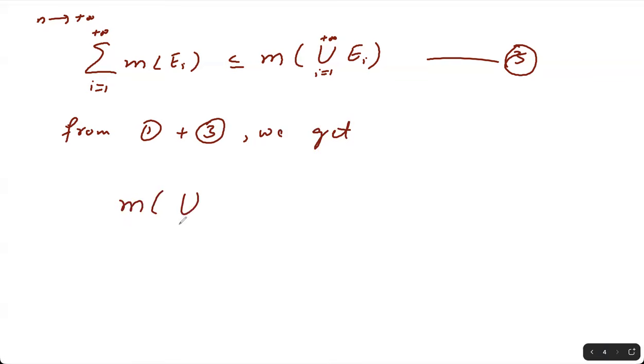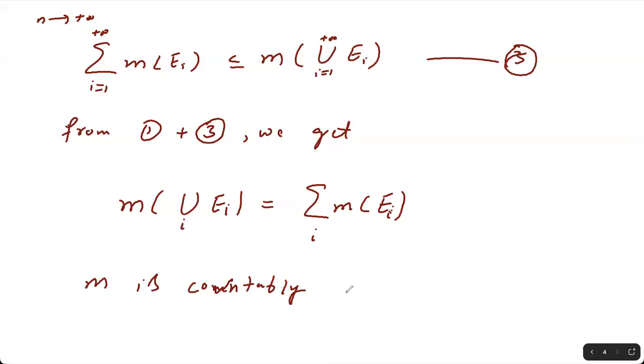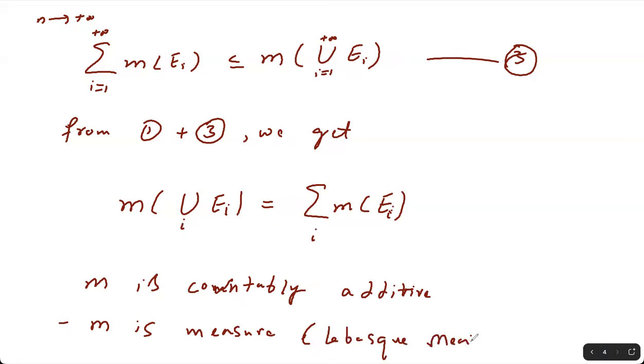m of union ei is equal to the summation of m of ei's, countable union. So this implies m is countably additive. So if it is countably additive, so this implies m is a measure, and then known as the Lebesgue measure. And it's a good extension of length.